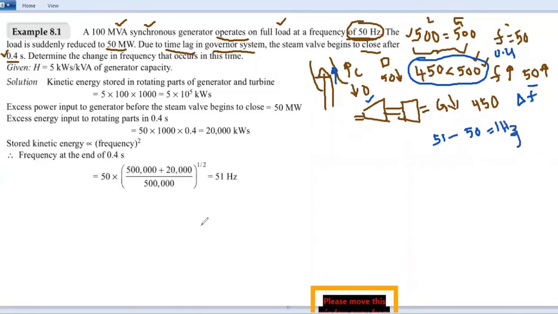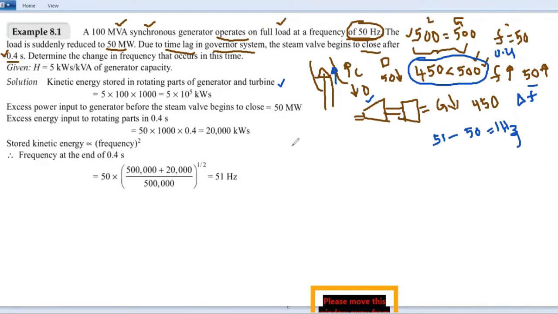So for that, here is the kinetic energy stored in the rotating parts of the generator and turbine. This is during the steady state condition, or without a disturbance condition. So what is the kinetic energy of the generator rotor? That has to be found out.